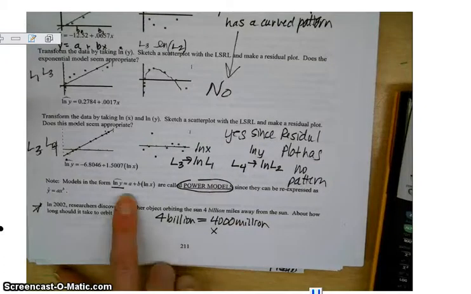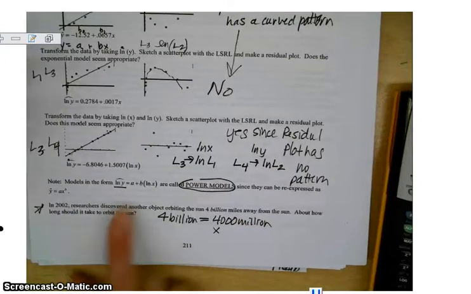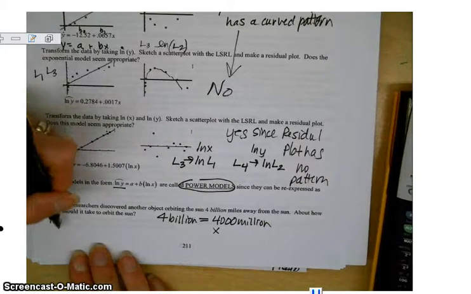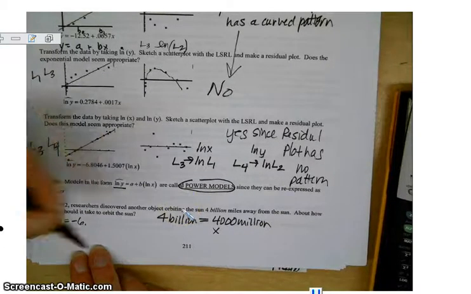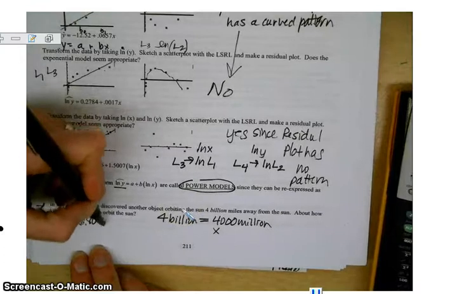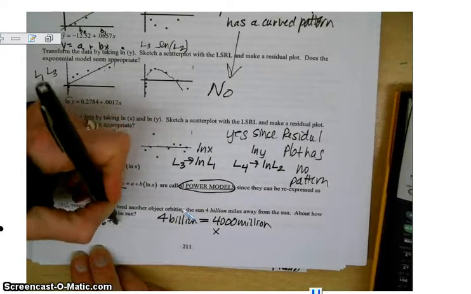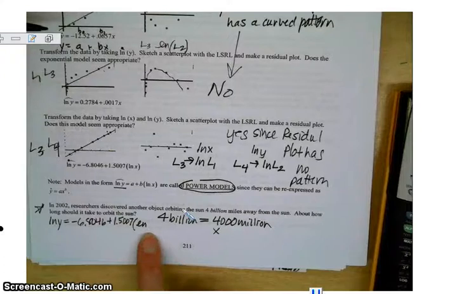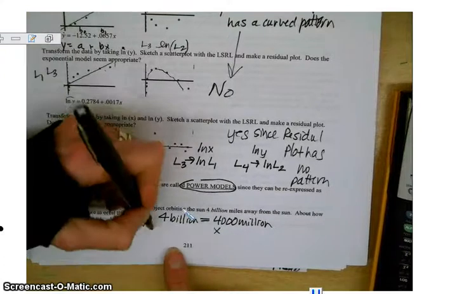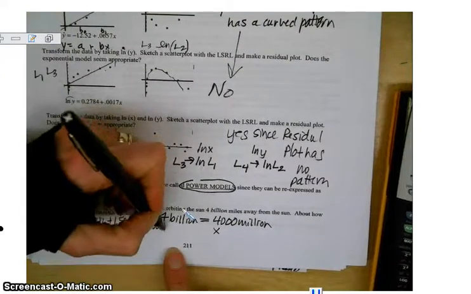So we're going to use this model right here. And what we're going to do is we're going to have the natural log of y equals negative 6.8046 plus 1.5007 times the natural log of my x value, which is 4,000 million. So now I'm just going to plug this in.